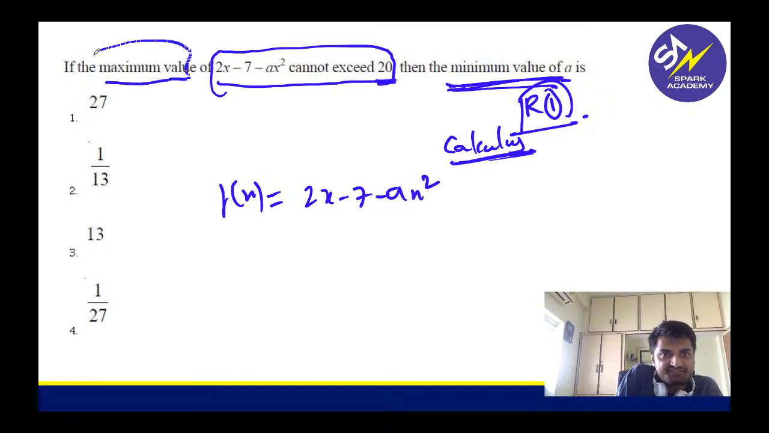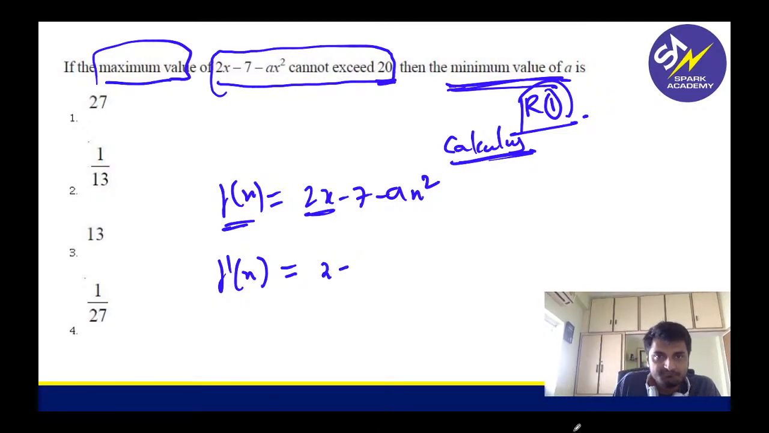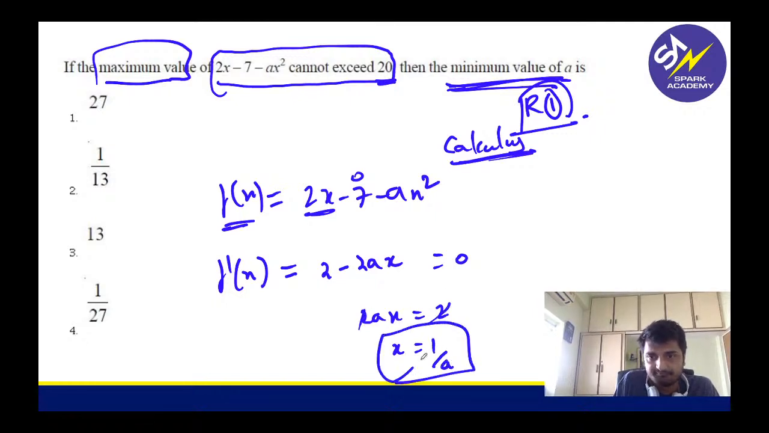Maximum value cannot exceed. So how do I find out maximum? First step I have to do is differentiate. So what will I get? Derivative of 2x is 2, minus 2ax. Correct? This will be 0. So f dash x is 0, that will give me 2ax equals 2, x is equal to 1 by a basically.